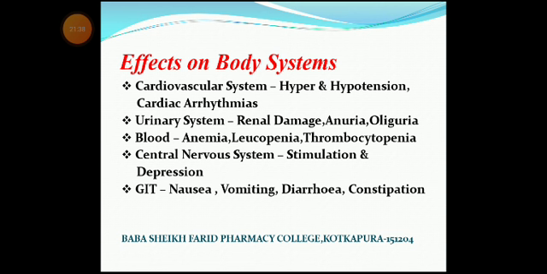On blood: anemia, leukopenia, thrombocytopenia. Central nervous system: it may produce stimulation and depression of the central nervous system. On the gastrointestinal tract, it may produce nausea, vomiting, diarrhea and constipation.